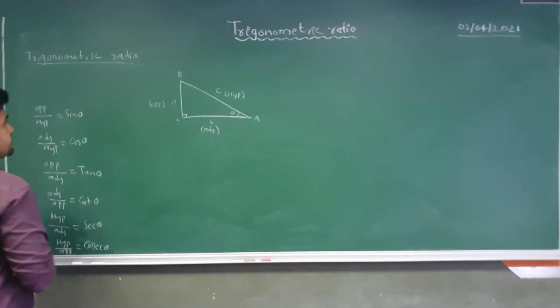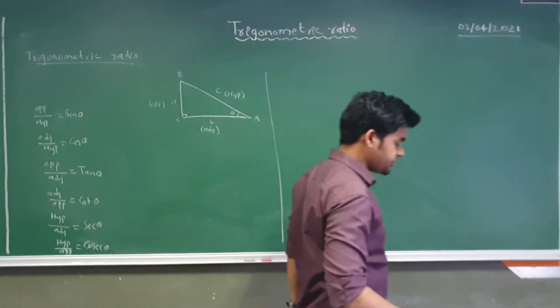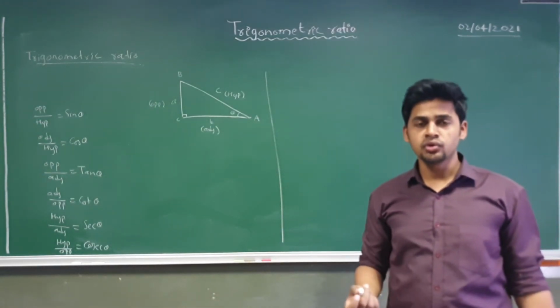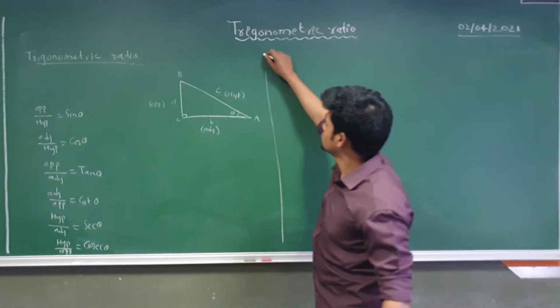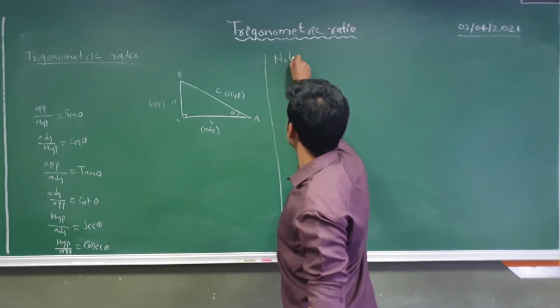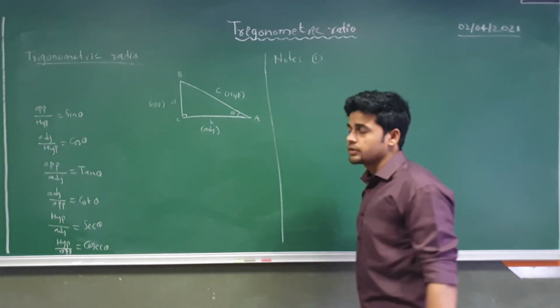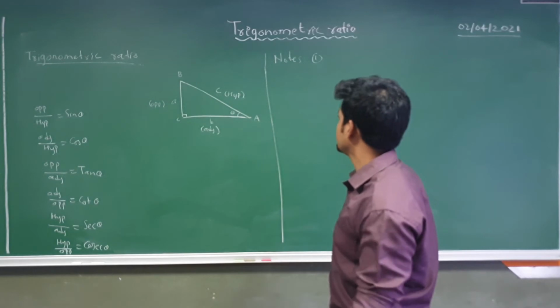After this, we need to make some notes. So we have some notes, and you should know those notes. The first note is the trigonometry identity.